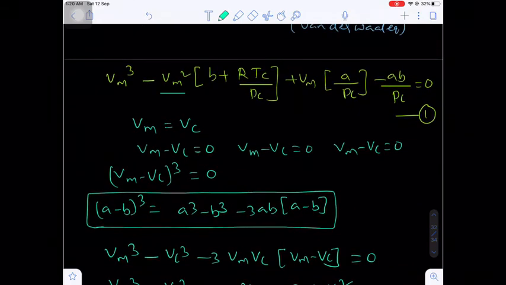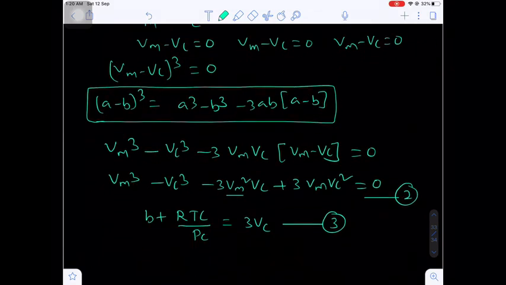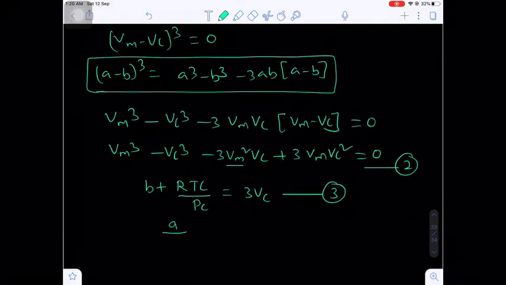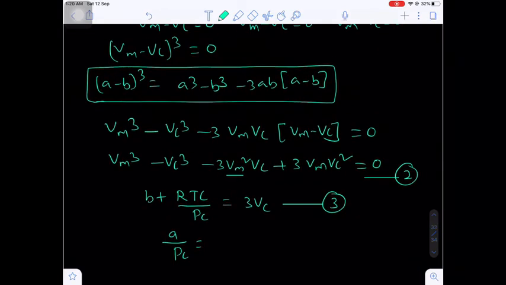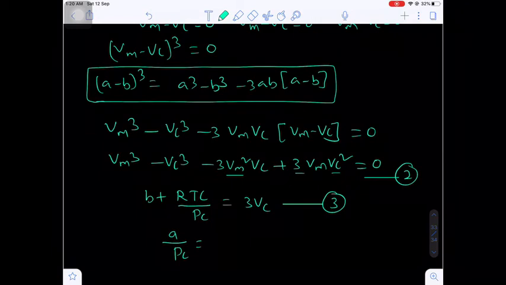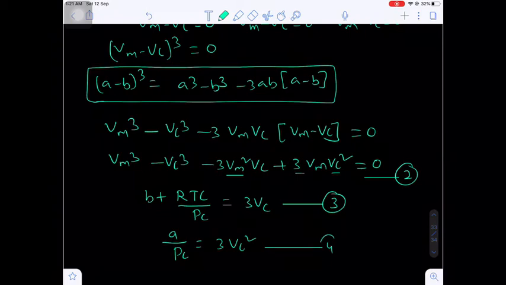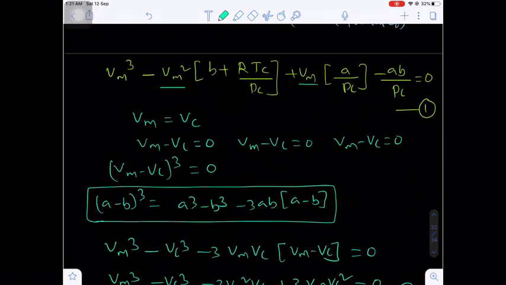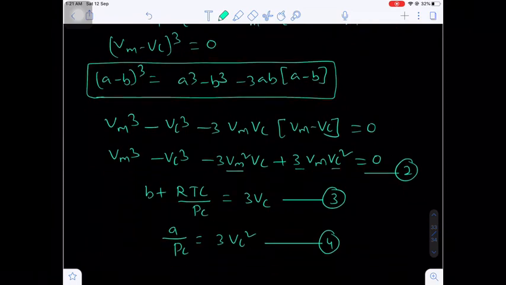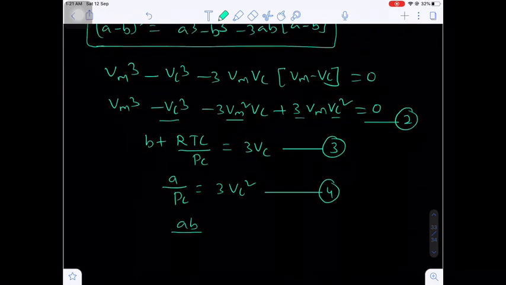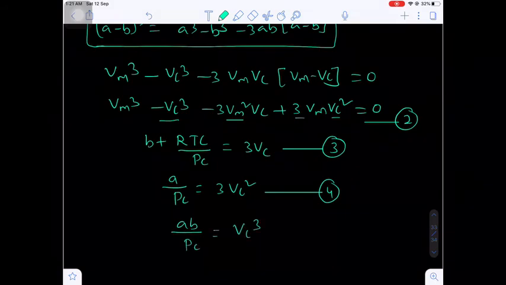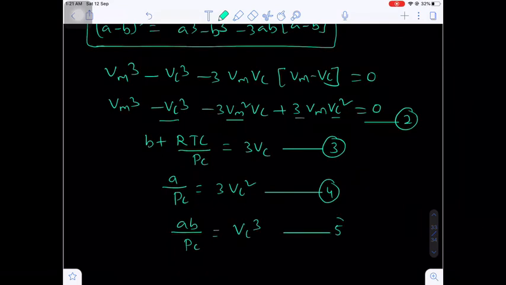Now next come to the coefficient of Vm, that is A by PC. Here the Vm coefficient, if you observe, is 3Vc square, equation number 4. And next, come to the constant value. Here the constant value is minus AB by PC, and the constant is minus Vc cube. So from both sides minus is common. So AB by PC equal to Vc cube. That is equation number 5.